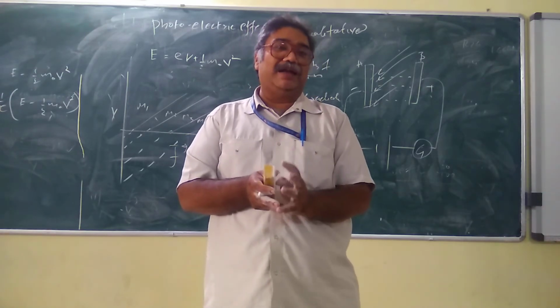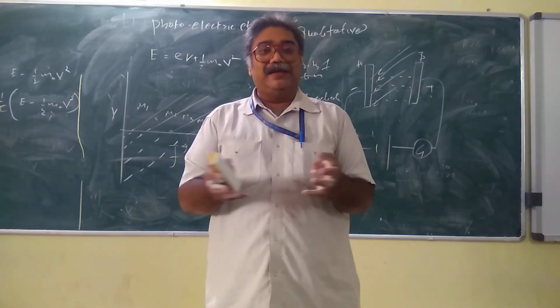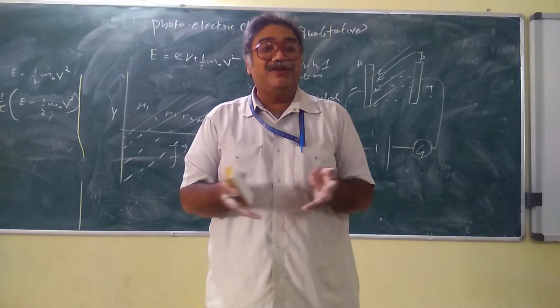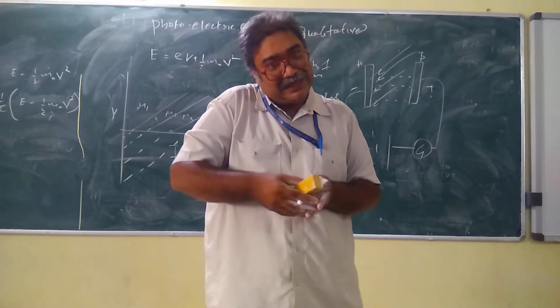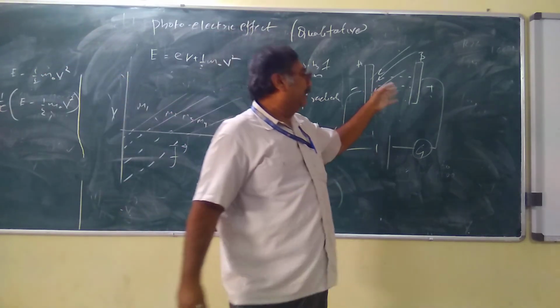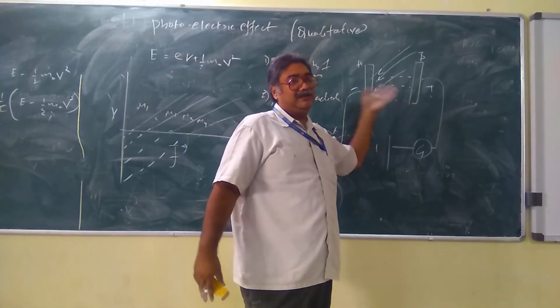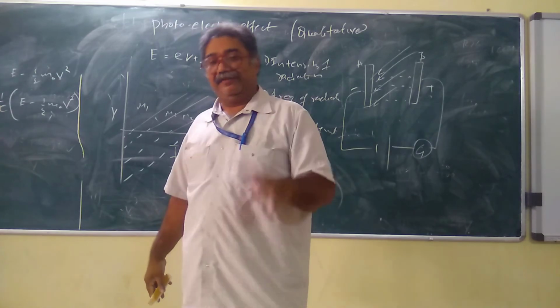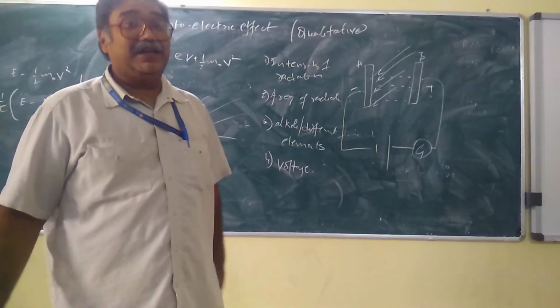When this is becoming a matter or a particle, two particles are interacting and an exchange of energy is happening, and this electron gains energy and moves in a different direction. When it is moving in a different direction, it is collected by the other plate, and thereafter the whole story, the photoelectric effect. In contrary to this, we have a Compton effect.